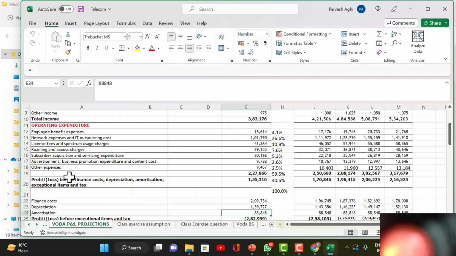Each time we get a new spectrum, we have to go and bid for it and we have to pay a huge amount to the DOT. ऑक्शन वाला अमाउंट है, और ऑक्शन वाला अमाउंट जो paid into crores, 1,000 crores, that can't be shown as an expenditure for the year. That is going to run through the life of the license, which is 20 years, so we have to amortize over that, isn't it? हाँ ठीक है, ये वो वाला चार्ज है.